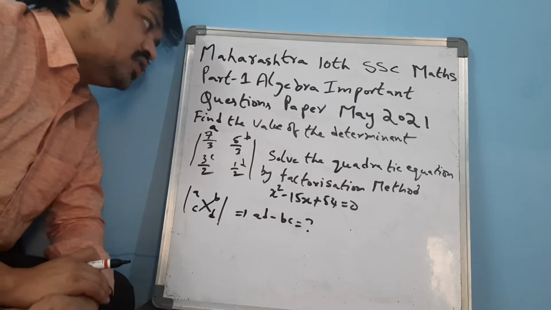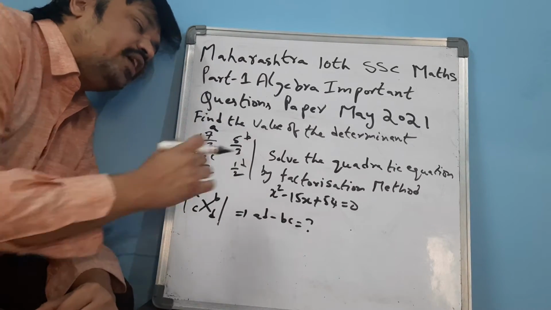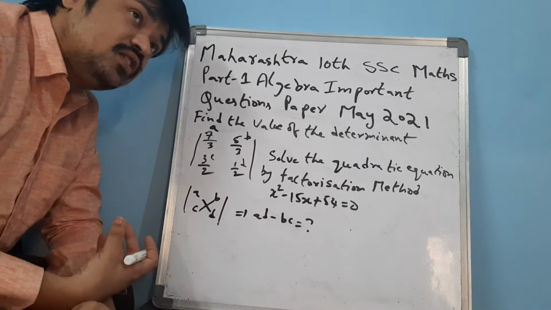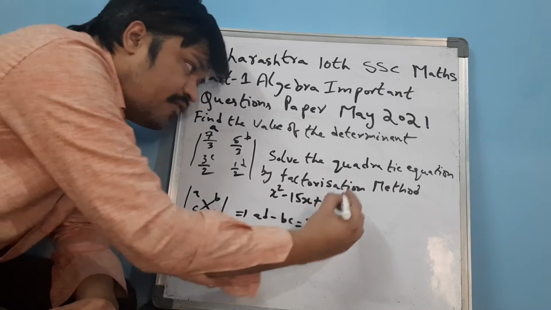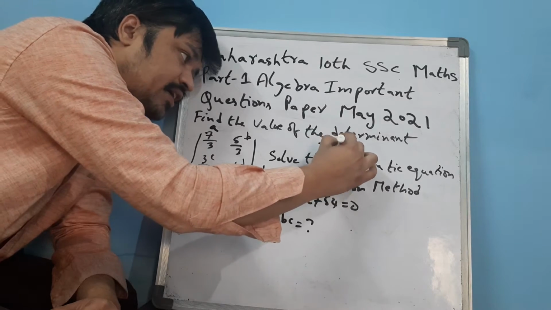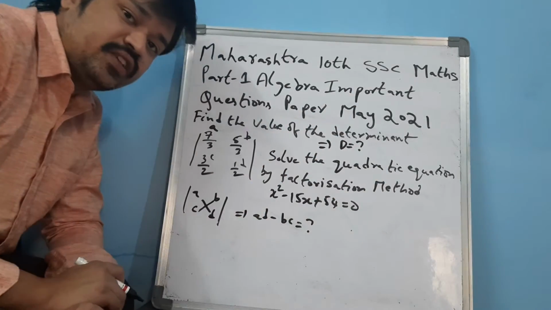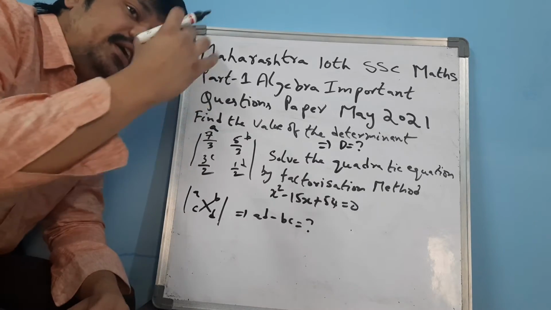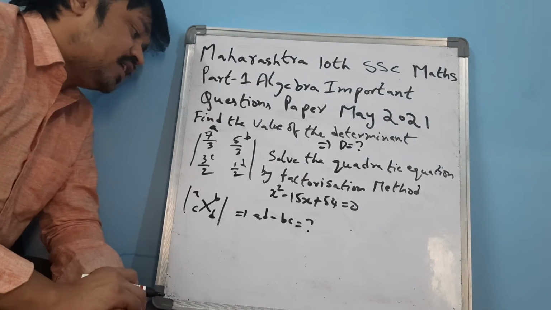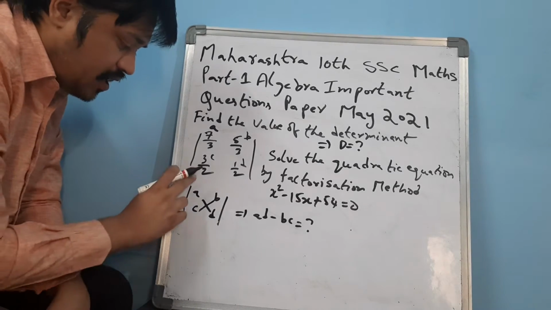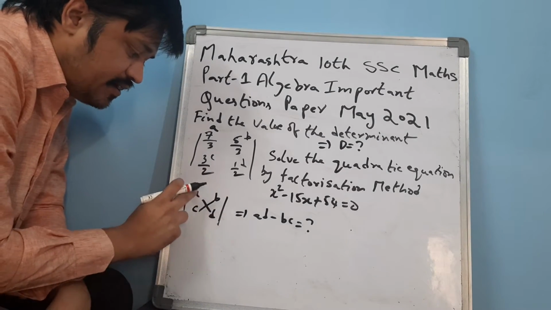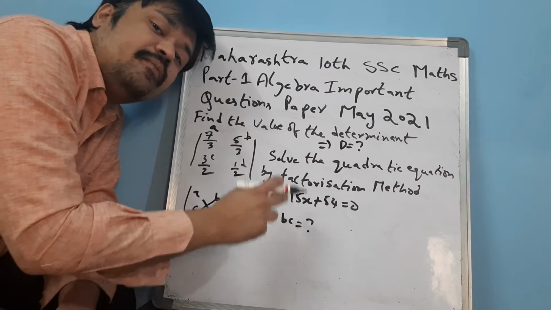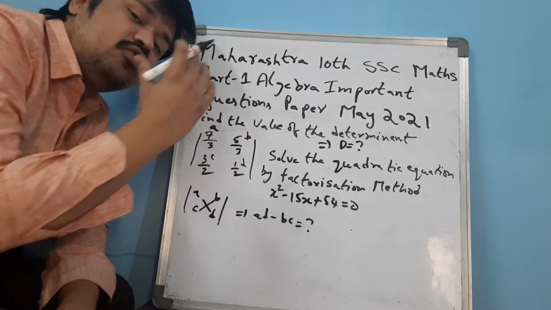Now what is the question that has been given? You have to find the value of the determinant. Let us consider the determinant value as capital D. As I expected, there is a formula: for the determinant A, B, C, D, the value is AD minus BC. You have to find this value.